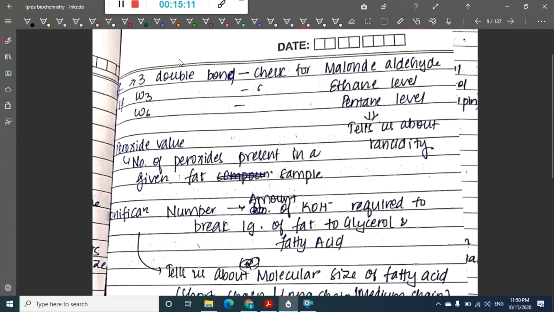For rancidity, if the fatty acid has 3 double bonds, then we check for malonaldehyde. If it is an omega 3 fatty acid, we check the ethane level, whereas if it is an omega 6 fatty acid, we check the pentane level for rancidity.